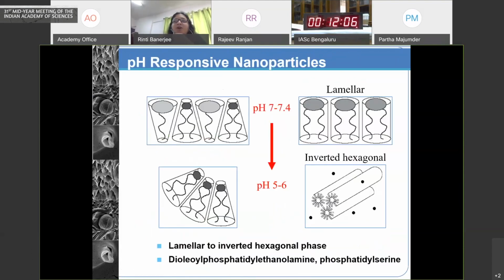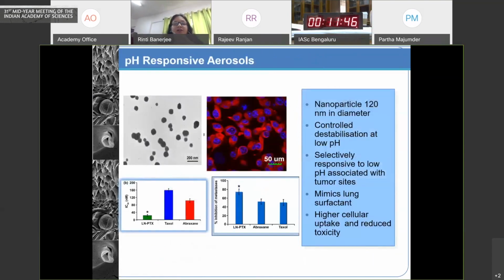We also wanted to look at the possibility of having pH responsiveness for various pulmonary metastatic conditions using similar platforms. By combining lamellar and non-lamellar lipids, we can cause a pH responsiveness which changes the lamellar to inverted hexagonal phases, leading to a release.